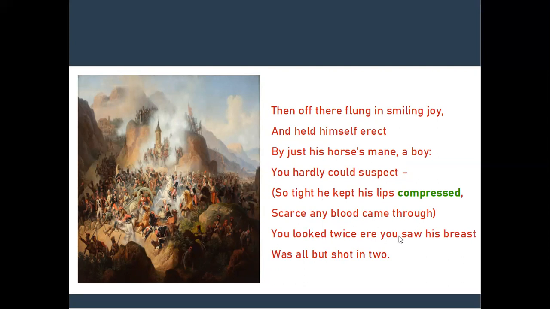You looked twice ere you saw his breast was all but shot in two. So here in these four lines, he kept his lip tight and compressed. He was shot twice on his breast at the battle. Here the poet appreciates the attitude of the soldier. Though he was badly wounded, he displayed an extraordinary courage, confidence, and self control with a smiling face.